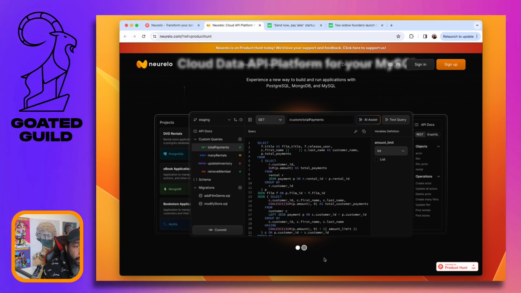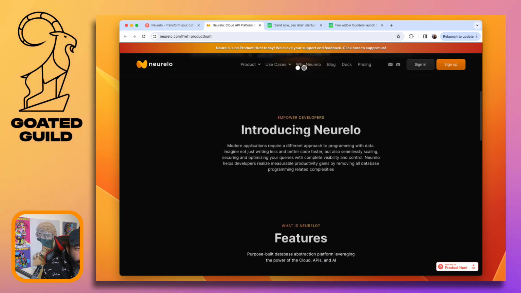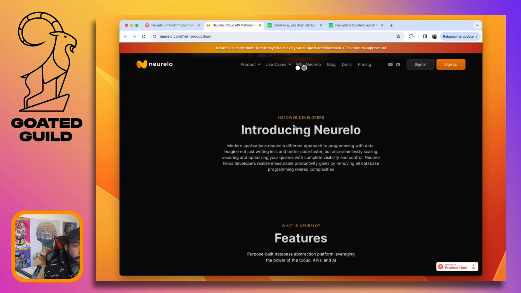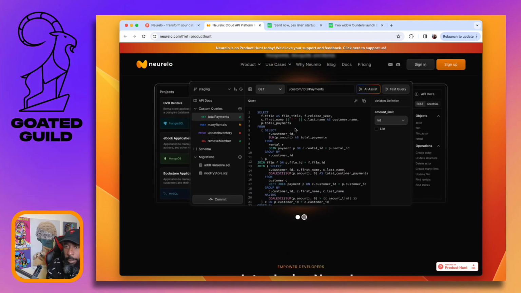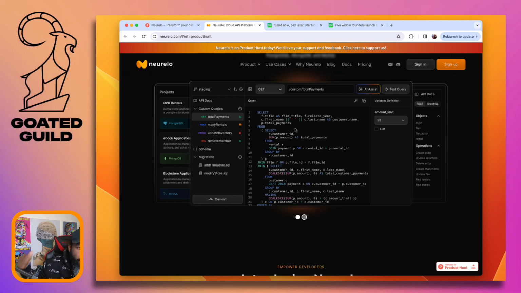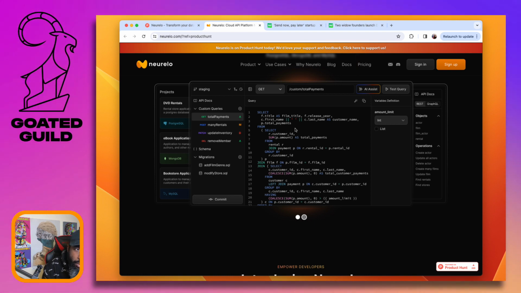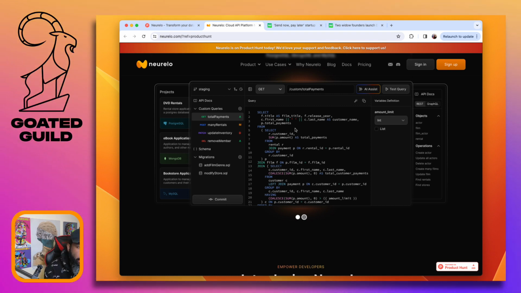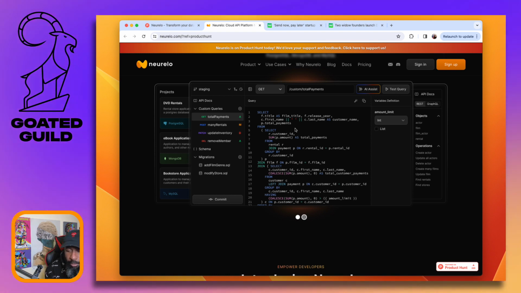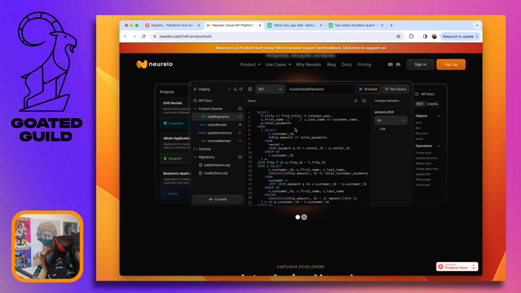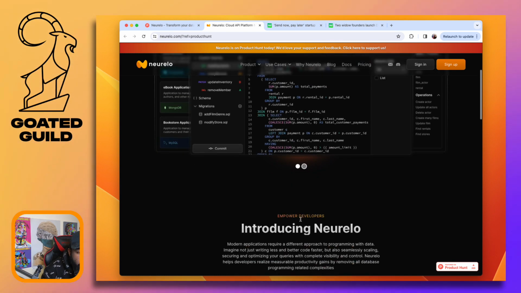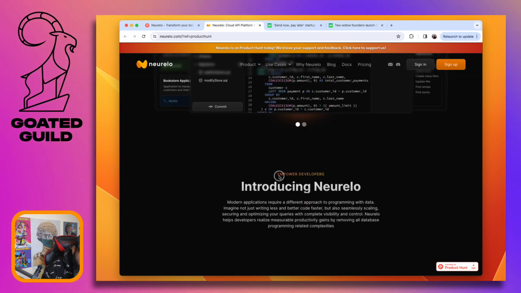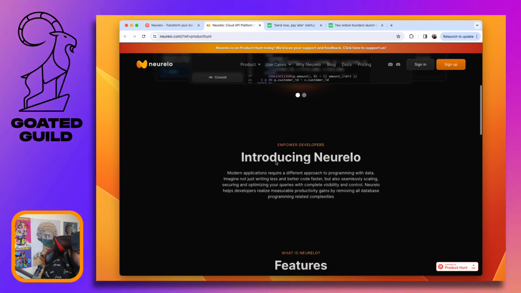I'm coming at it with some expectations, so maybe that's part of it. But let's see the rest of the page. What I'm going to want to see for the rest of the page is kind of the process, like how do I get into the product, what's required of me to get started. I'm assuming this is for a more technical person, but I don't know. People using APIs are usually not the non-technical folks, so flexibility, being able to customize things, and using AI to assist in getting started is probably what it's about. Also, it says empower developers, so I guess that's in line with what I'm saying.